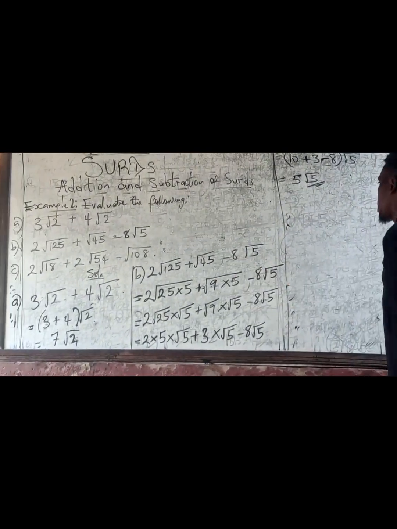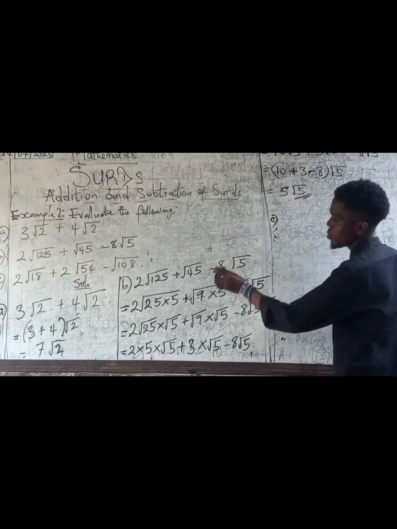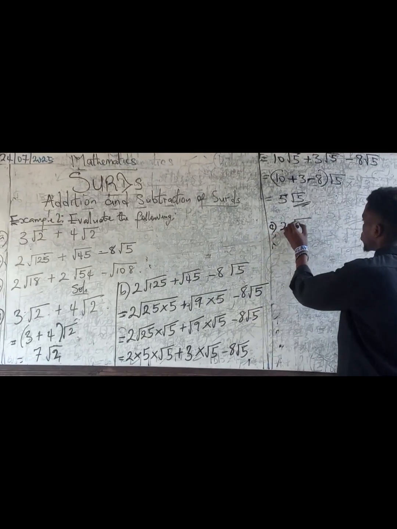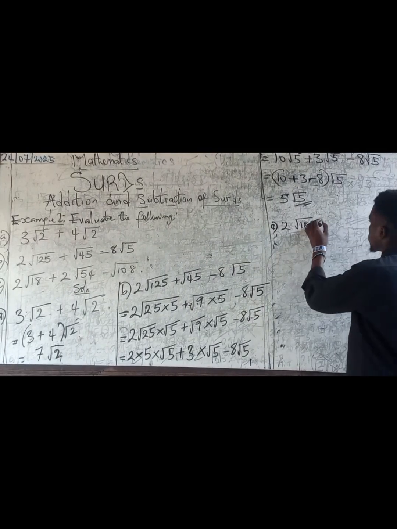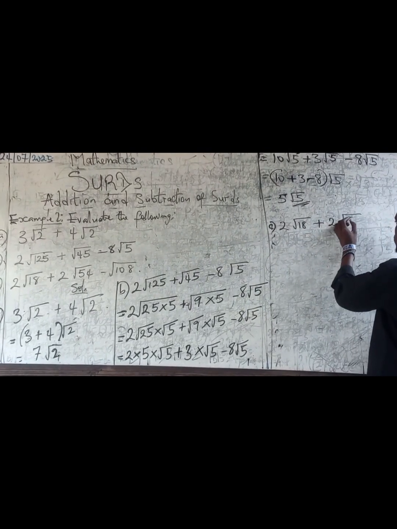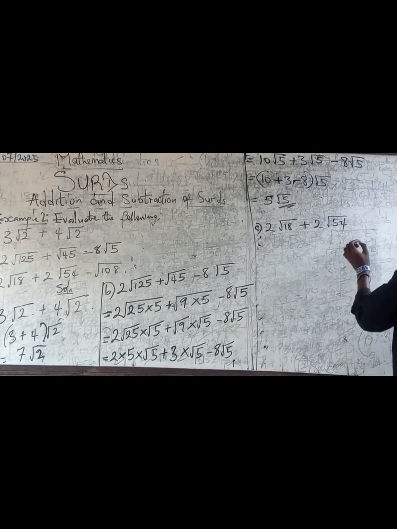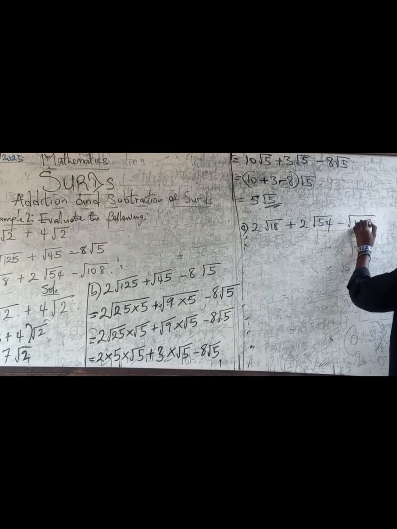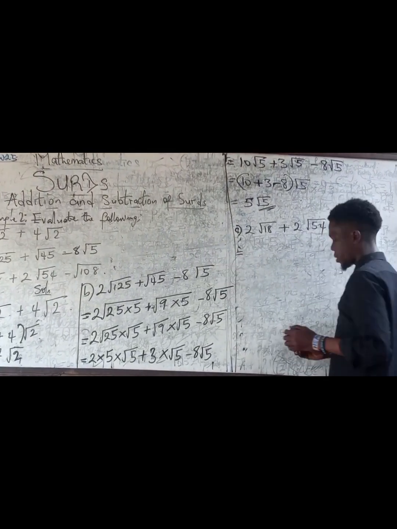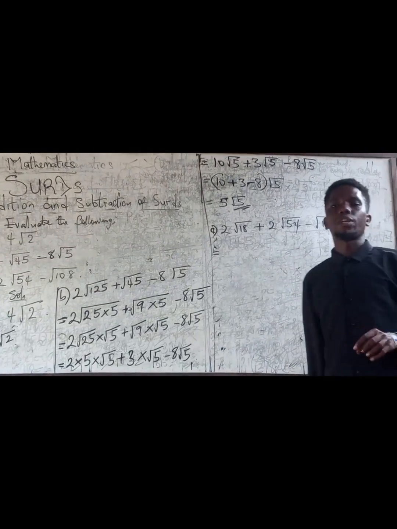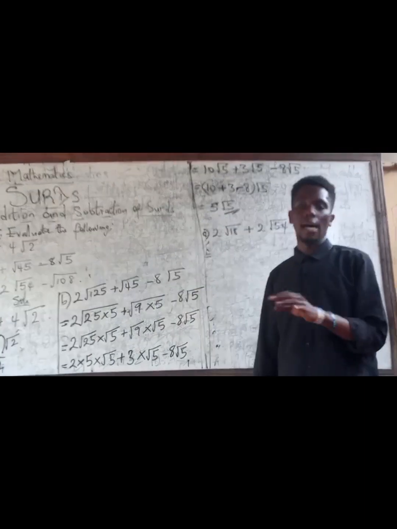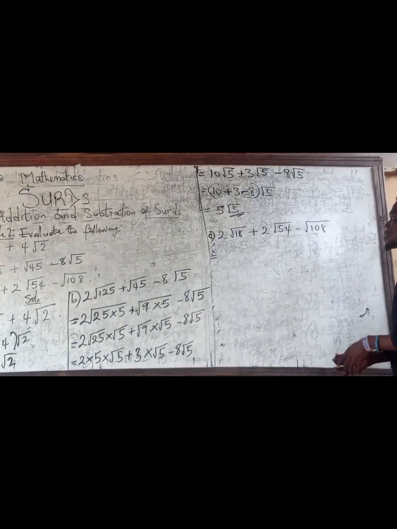So question C, lastly, 2 root 18 plus 2 root 54 minus root 108. So the same thing like I said earlier, simplification must come first before you add or you subtract. So let's simplify this first.